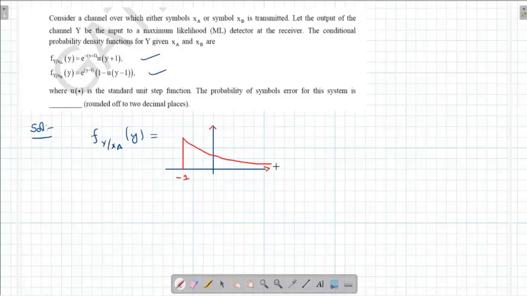Okay, this is the y. And if I want to plot f of y given xb, y.